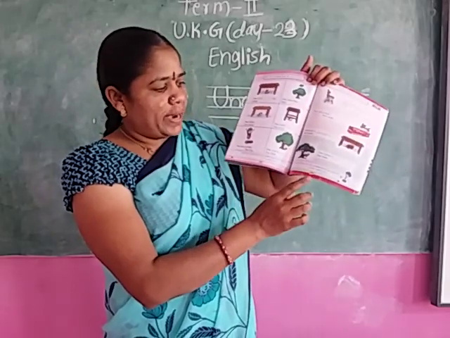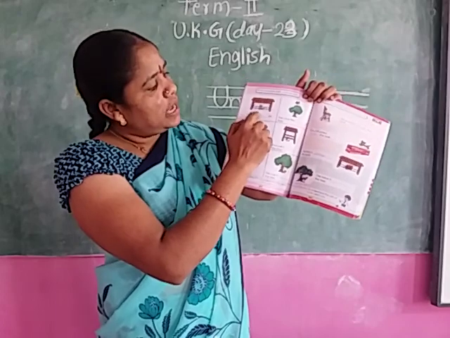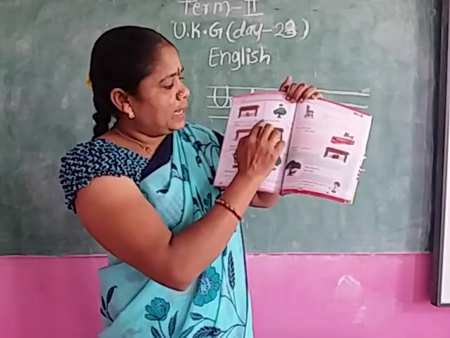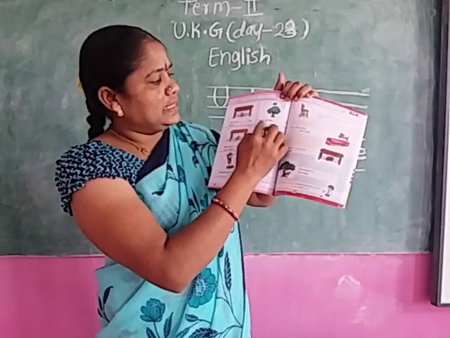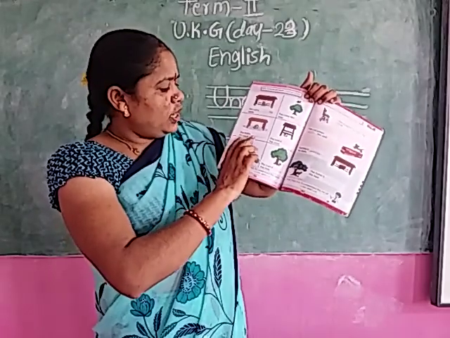Page number 84 and 85. See, the cat is dash the table. Where is the cat? Under. U-N-D-E-R. Under. The crow flies dash the tree. Under or over? Over. O-V-E-R. Over. The ball is dash the table.